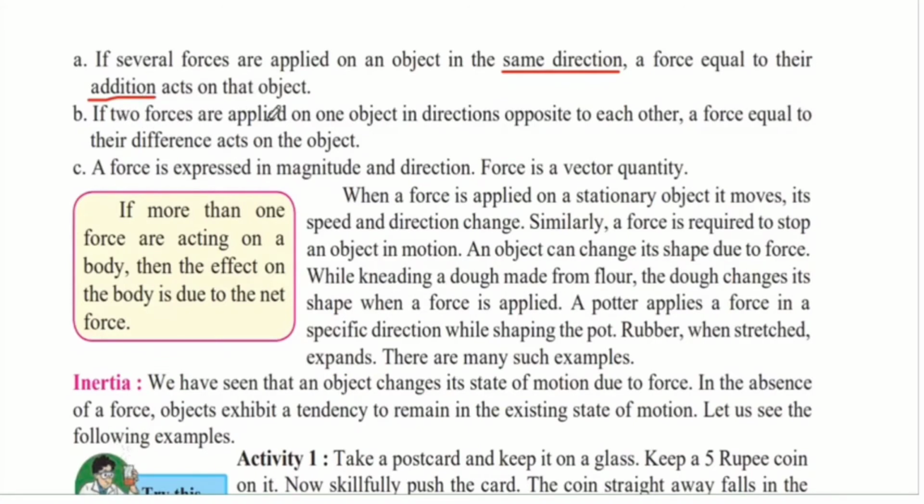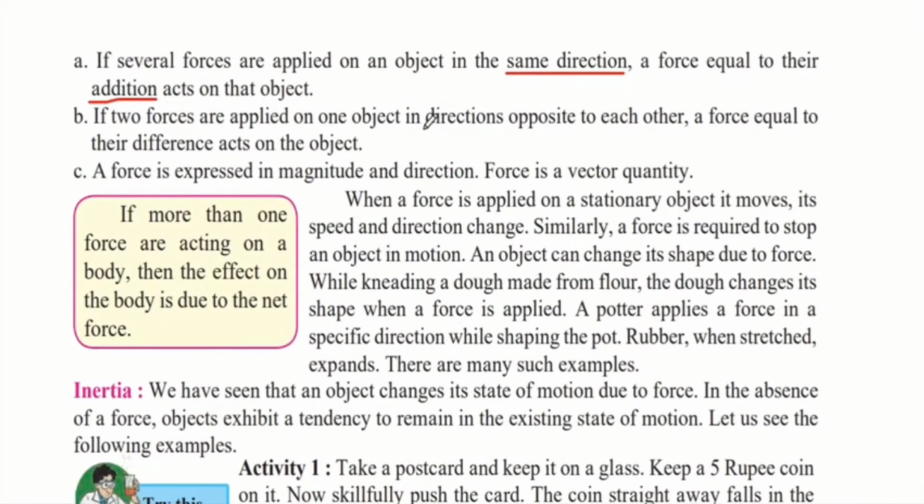If two forces are applied on one object in directions opposite to each other, a force equal to their difference acts on that object. This was the example of the tug of war game played between the two children. Since both the children were applying forces in directions opposite to each other, we have to subtract the lesser force from the greater force. Whatever difference we get after subtracting would be the net force acting on the object.